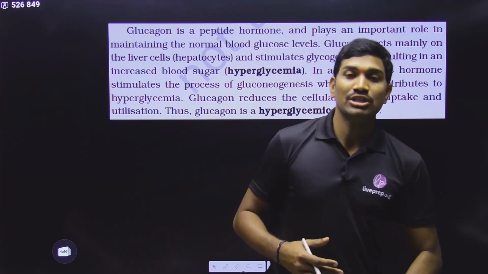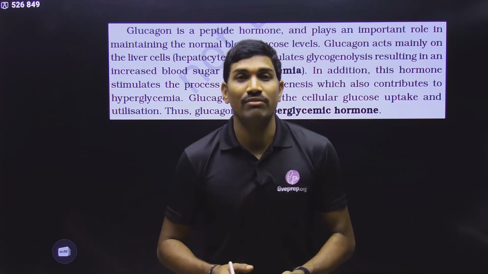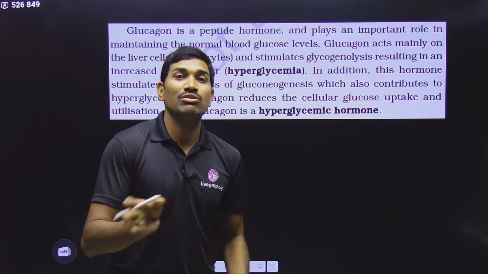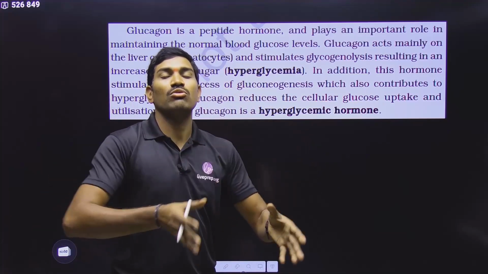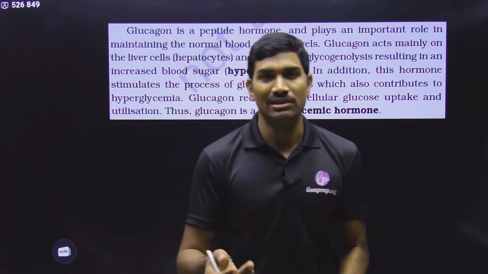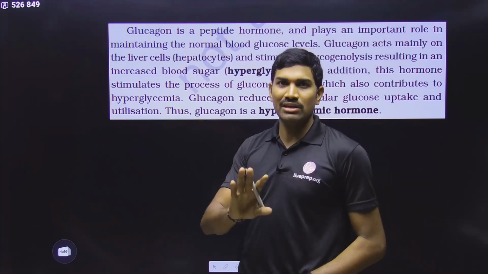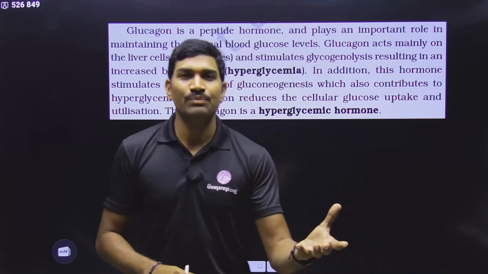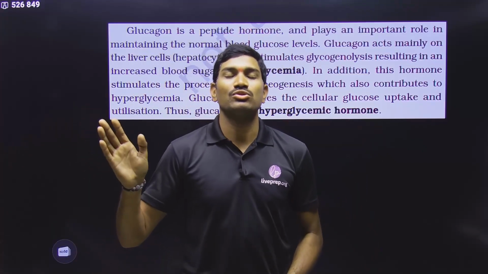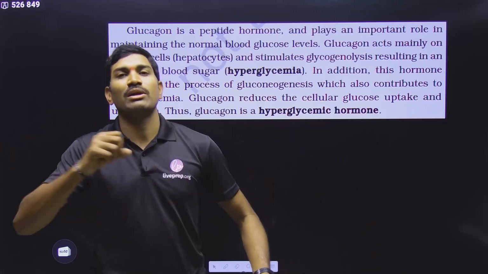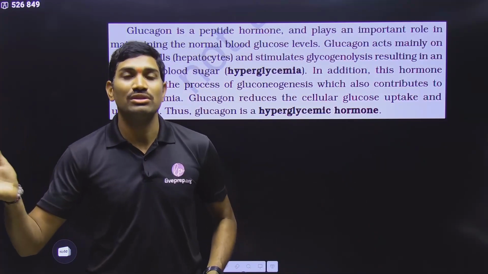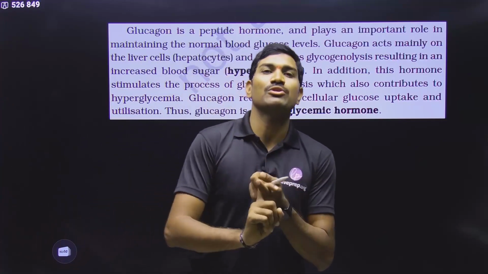Glucagon's main function is to increase the blood glucose levels. How will it increase the blood glucose levels? It will cause glycogen breakdown, glycogenolysis, so that ultimately blood glucose levels will be increased. And exactly the opposite function will be for insulin. In simple terms, I am trying to tell you, later on I will read these lines. What is insulin doing? If the blood glucose levels are very high, it will remove the blood glucose so that it will help in uptake of the blood glucose by the cells, and excess glucose will be converted into glycogen. So in this way, these two are acting exactly opposite to each other.